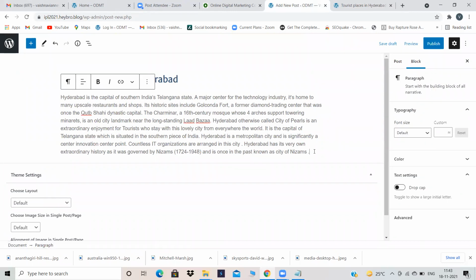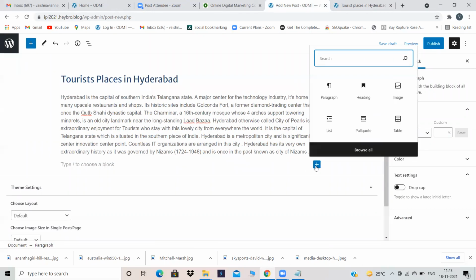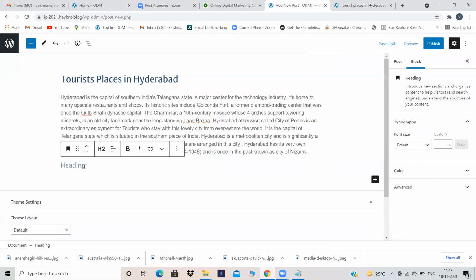Now I want to add my tourist places, that is Charminar, whatever it is, one by one. This is the title of the blog. Now, again, I'm giving one heading describing each and every place like Charminar, Golconda, whatever it is. That title I'm going to give over here. So again, take heading. In heading, I'm giving it as Charminar. So now I'll be describing Charminar.